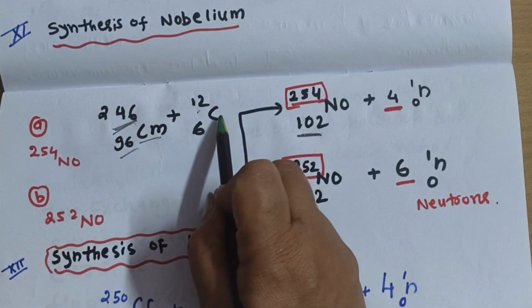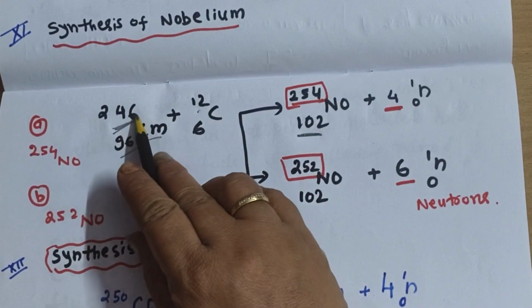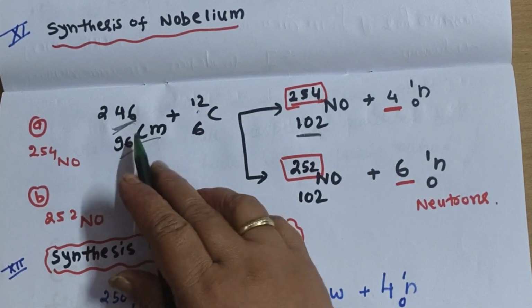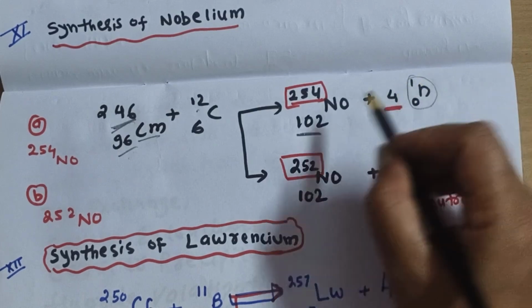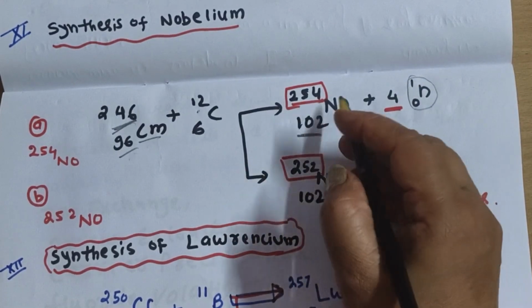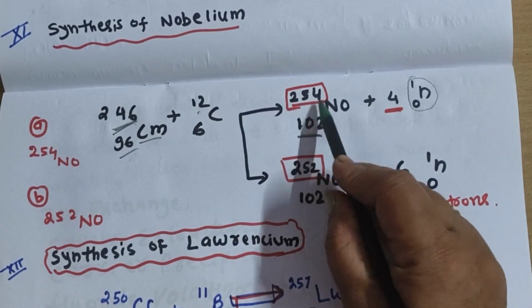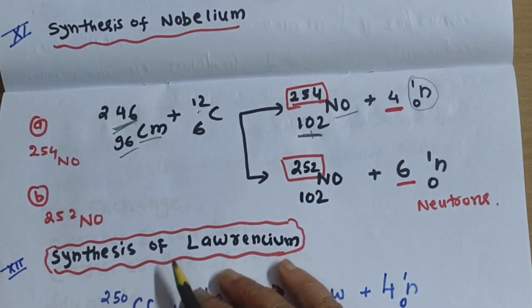Your mass number will also increase as well as your atomic number. Here 12 will be incremented, but we don't need that much. So we will eliminate 4 of the neutrons. So the 4 mass will get decreased from it. It will be 258. We don't need it. So you will have 254 nobelium isotope and atomic number is already 102.